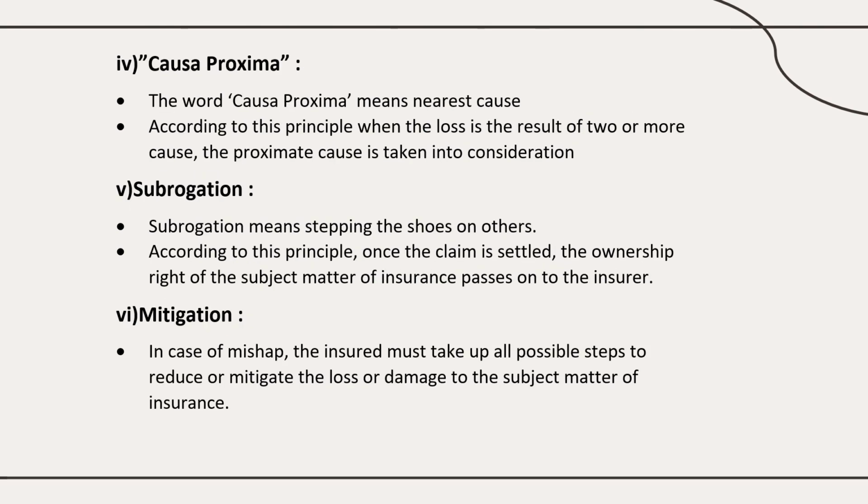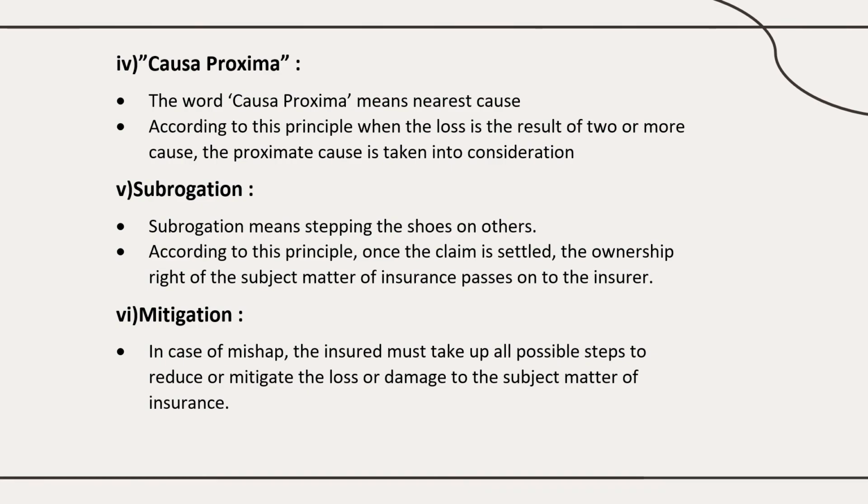And next, causa proxima, it is the nearest cause. Sometimes an accident happens due to two or more causes, so the nearest cause will be taken into consideration. Subrogation is stepping into the shoes of others. That means once the claim is settled, the ownership right of the subject matter passes on.